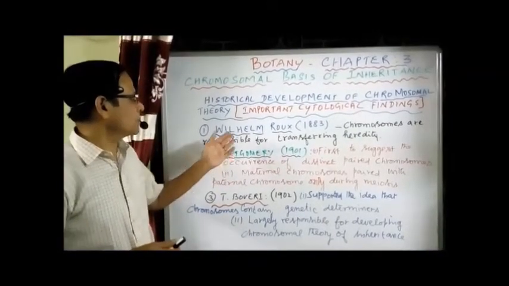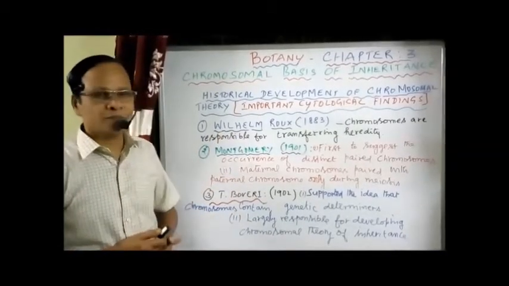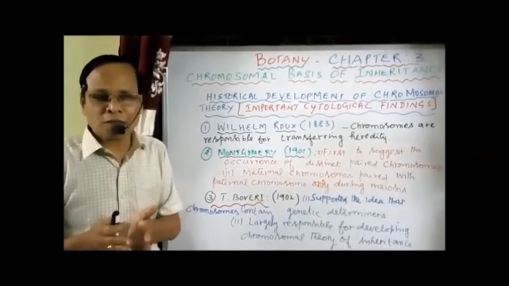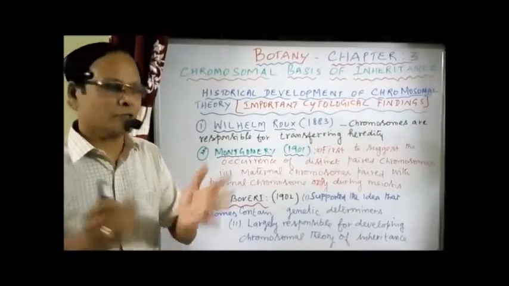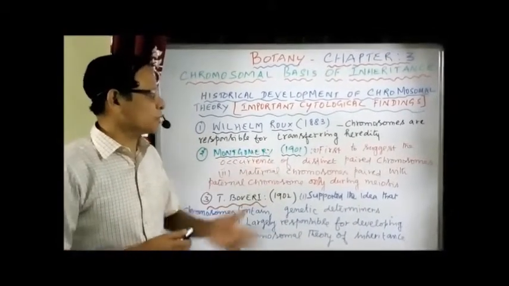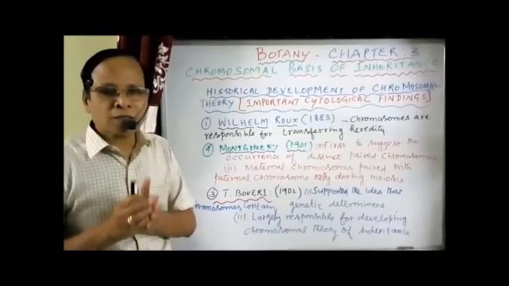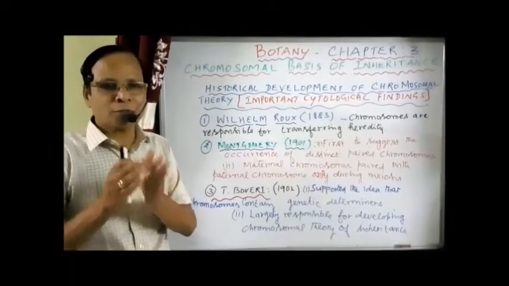Number 1, Wilhelm Roux in 1883 suggested that the chromosomes in a cell are responsible for transferring heredity, that is, information. Number 2, Montgomery in 1901 was the first to suggest the occurrence of distinct paired chromosomes, that chromosomes are found in pairs.